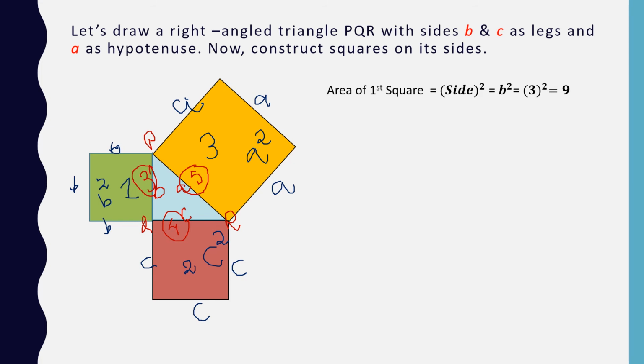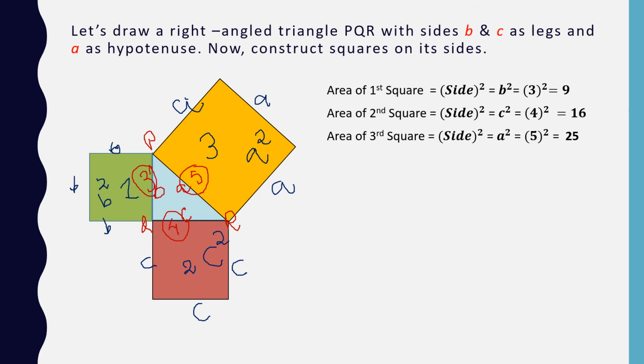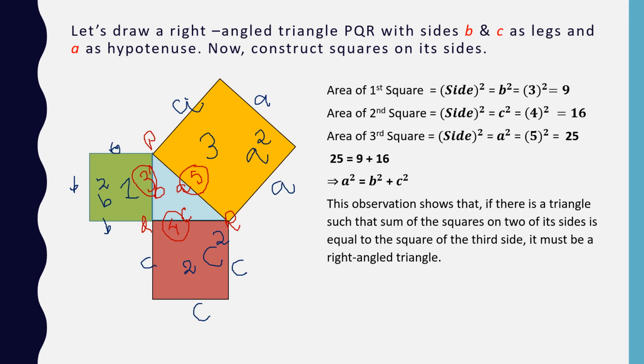Area of first square, side square, is equal to B square and value of B we have taken 3. So this is 9. Area of second square, side square, C square, that is 4 square, 16. Now area of third square is side square, that is A square, and 5 square is equal to 25. Now we can write 25 is equal to 9 plus 16, and 25 is A square, 9 is B square and 16 is C square.